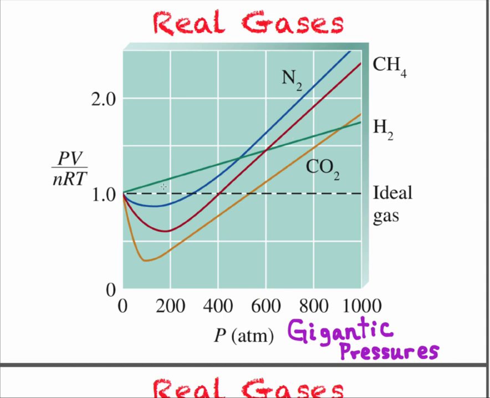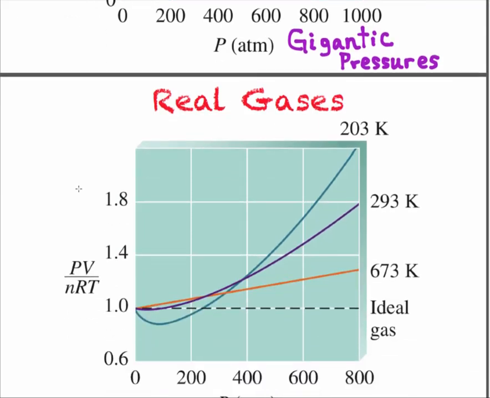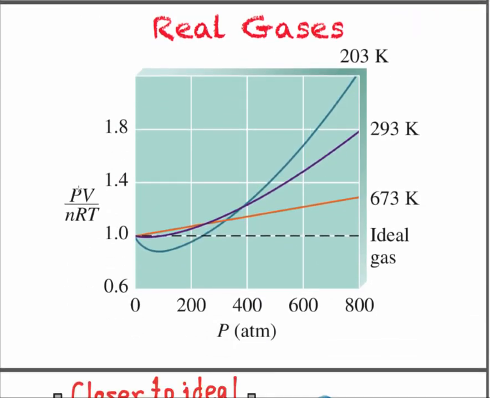H2 is a very light gas. It still deviates from PV equals nRT at great pressures, but maybe not quite so much. But almost any gas, when you jack the pressure up hugely, doesn't behave according to PV equals nRT anymore. It may even liquefy. So at big pressures, the gases don't behave like they normally do. But we normally deal with gases at room temperature, room pressure, and so we will often, as a majority of the cases, work with PV equals nRT, as a matter of stoichiometry and such.